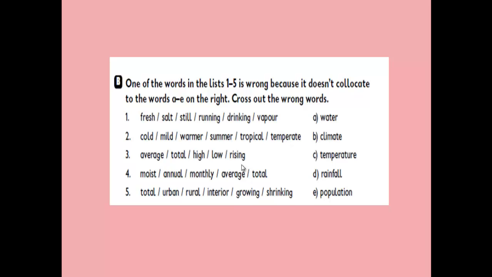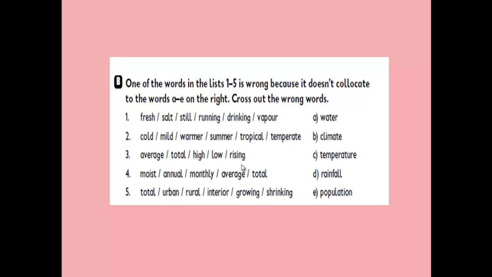Number 3: average, total, high, low, rising. And on the right we have C, temperature. We have an average temperature. We have a high temperature. Or the opposite, we have a low temperature. We can also say a rising temperature if it goes up. But we don't have a total temperature. Total is an odd word. It's strange. We can cross it out.